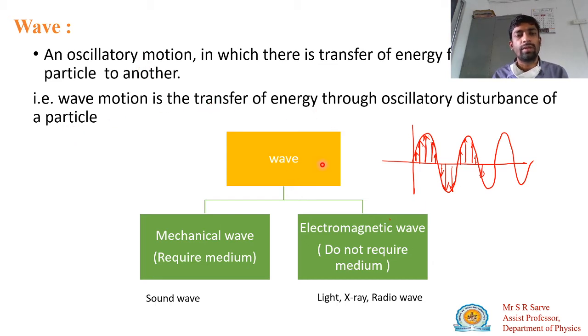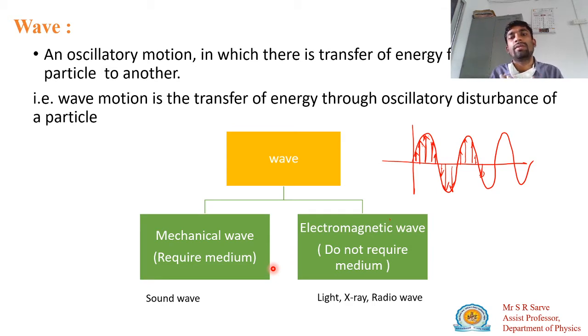If you classify waves, waves are of two types. First is the mechanical wave, and second is the electromagnetic wave. What is the difference between a mechanical wave and an electromagnetic wave? A sound wave is a mechanical wave because it requires a medium for its propagation. If there is no medium, then there is no transfer of energy from one particle to another particle.